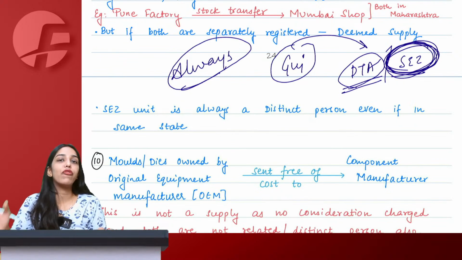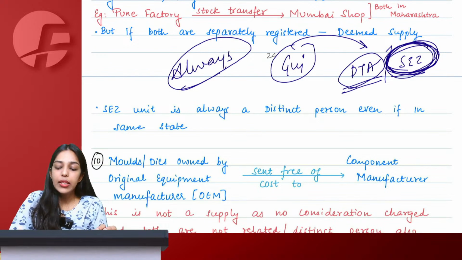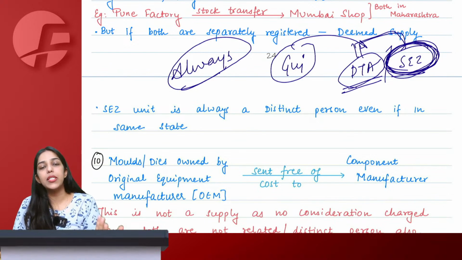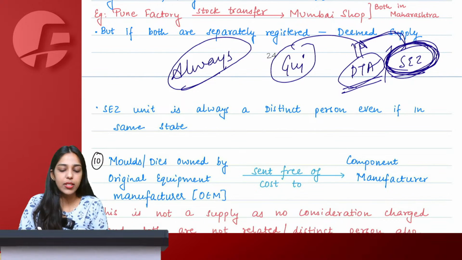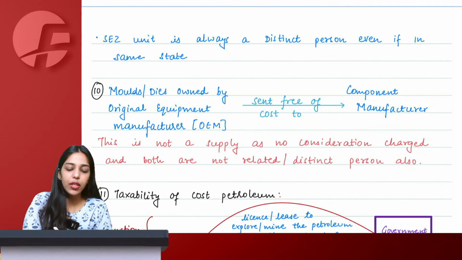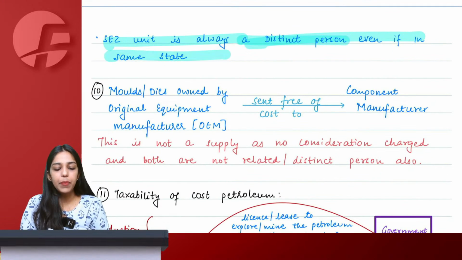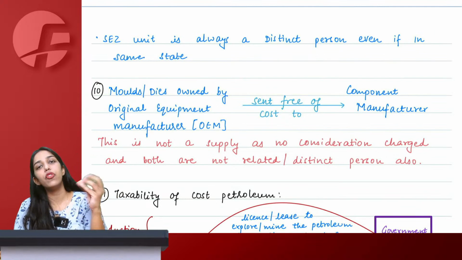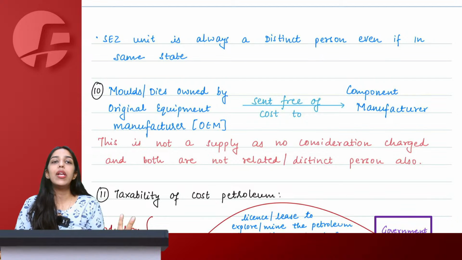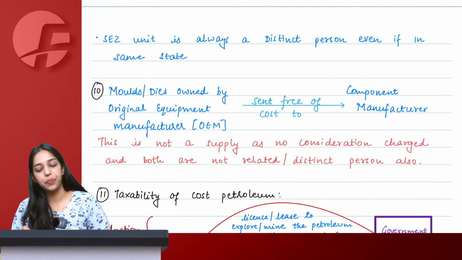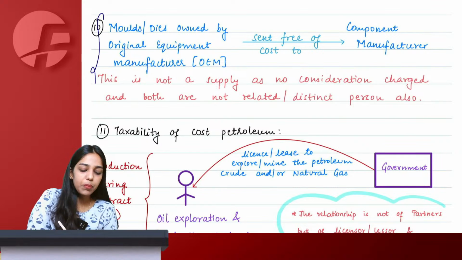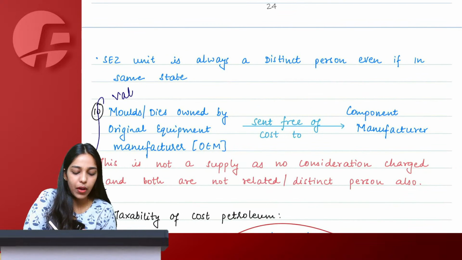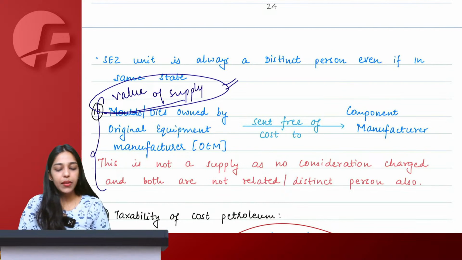Therefore they will always become distinct persons, because even if they are in the same state, they will be separately registered, and the same PAN is obviously there. So we are saying that an SEZ unit will always be a distinct person even if it is in the same state, because in the registration chapter we will see that even if you are in the same state as an SEZ unit, you will have to take separate registration. Right. This point I will take with the chapter of value of supply. When we study value of supply, I will cover this point.